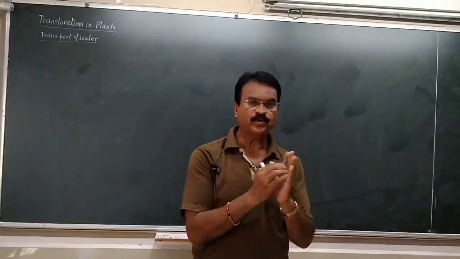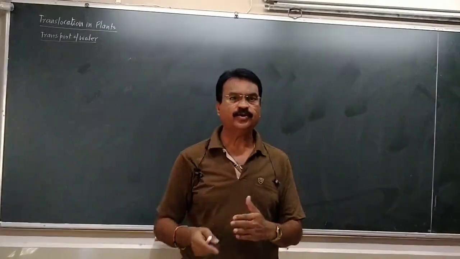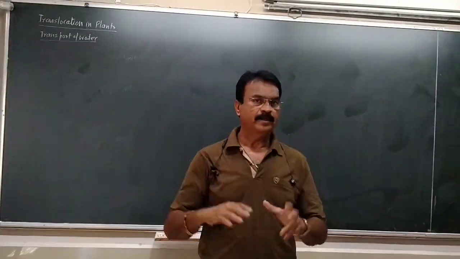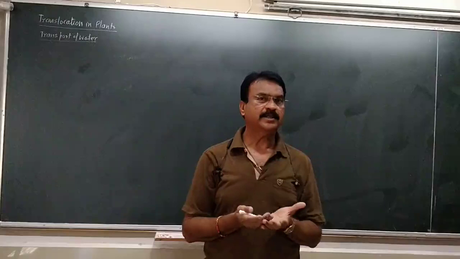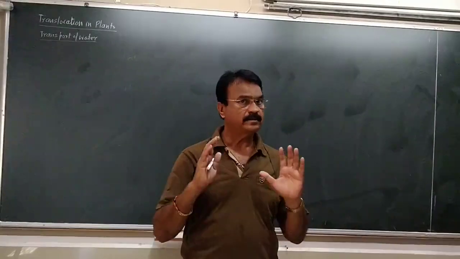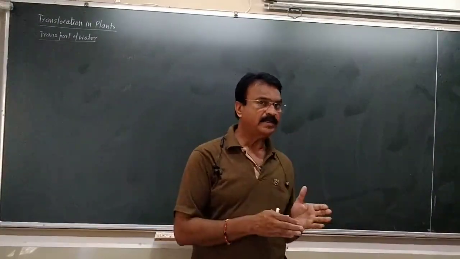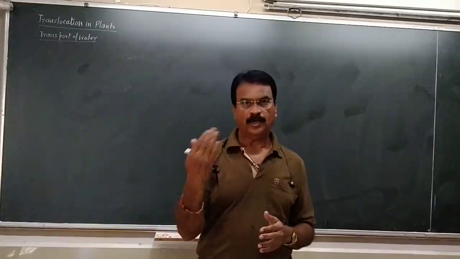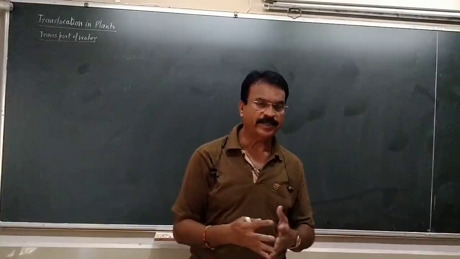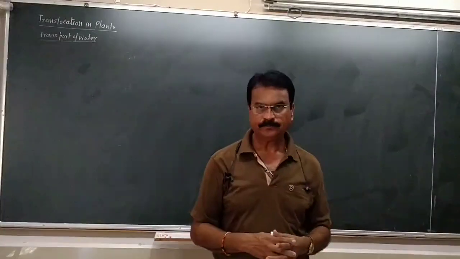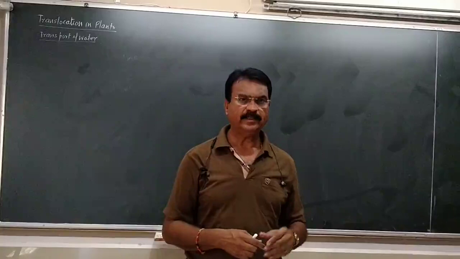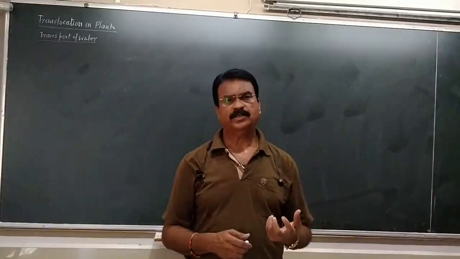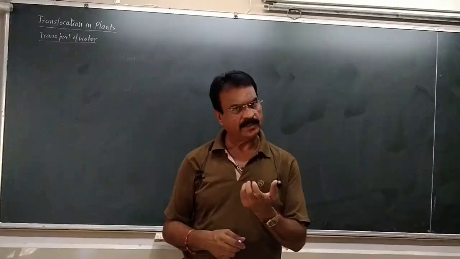Diffusion is from the region of higher concentration to the region of lower concentration, because in the outer environment the substances and the minerals are much more, while in plants they are less. So naturally the flow will be from the outer side to inside the plant, and that is diffusion. This is possible in the smaller plants, or unicellular plants, or the plants which have direct contact with the environment.